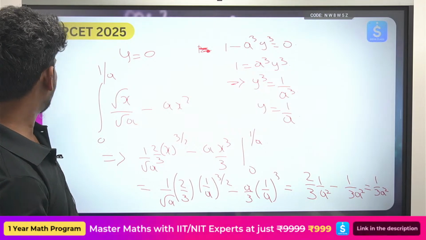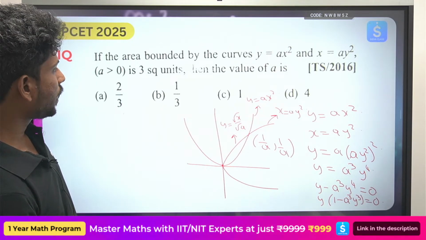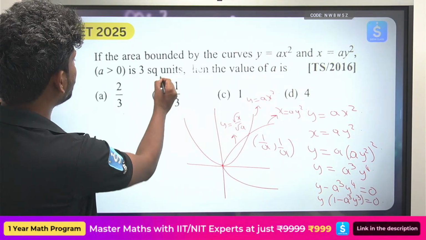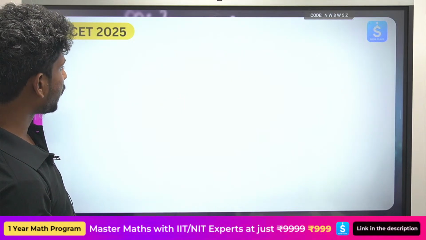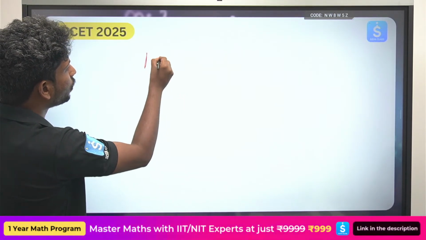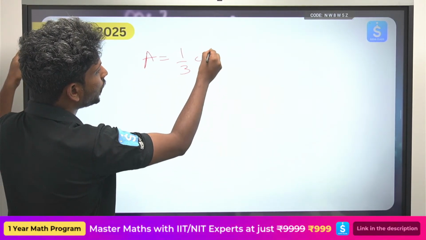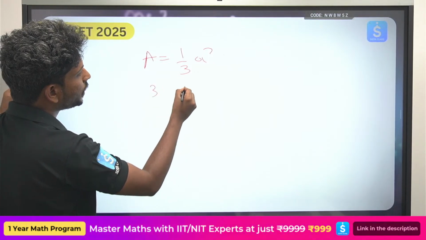So 1 by 3 a square, so that will be the area under the curve. He's saying already it is equal to 3. So I have the area under the curve. Area I got it to be 1 by 3 a square. He's saying the area is 3 units.